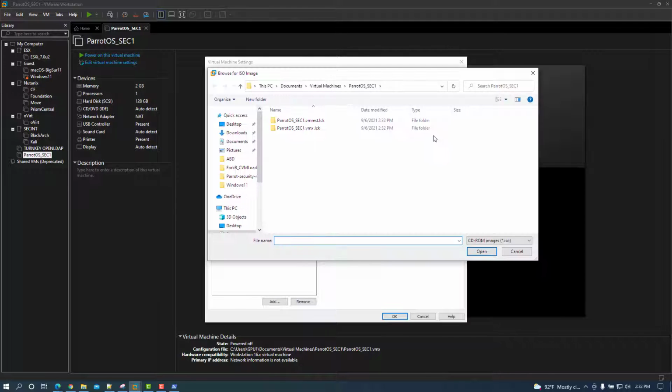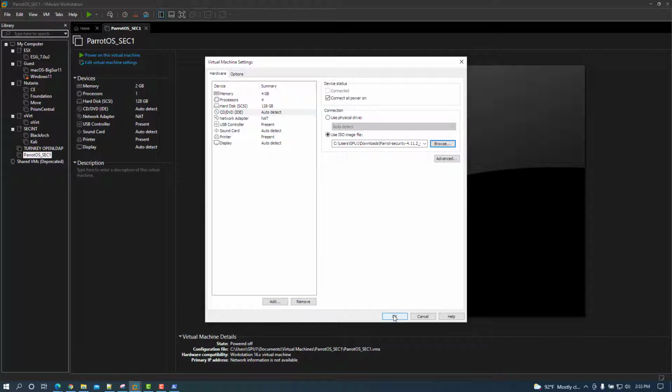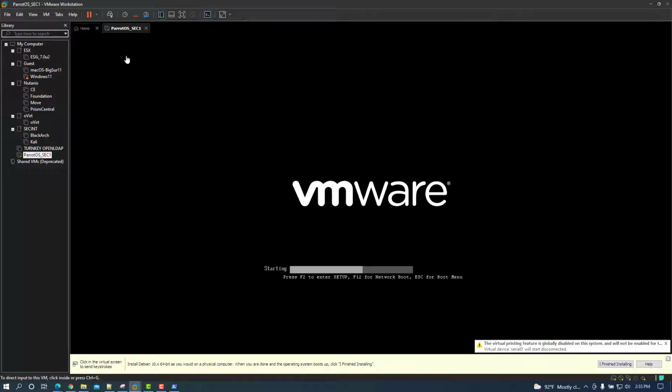Select our ISO file. I just downloaded the KDE version. You can download the Mate version, personal preference of what you would want. For me, I didn't really care. I just downloaded the one that might be suitable. Power on the VM, and let's go through the install here.